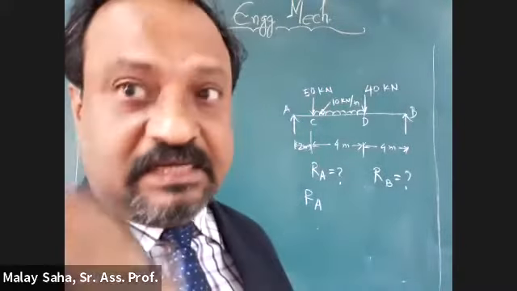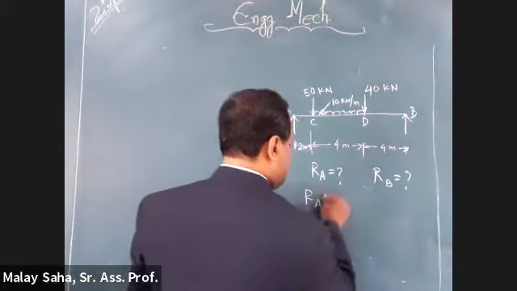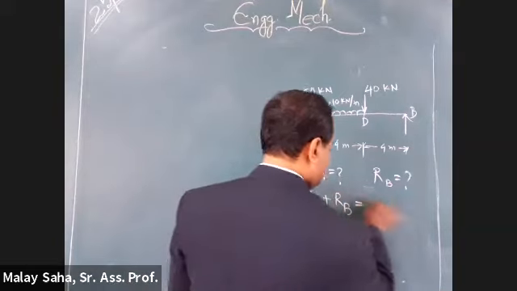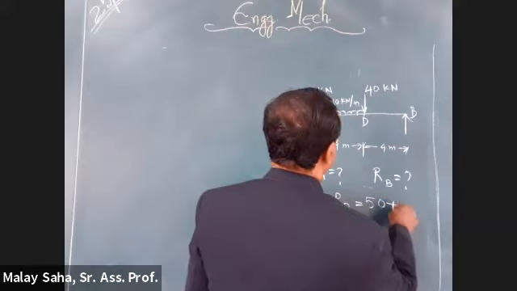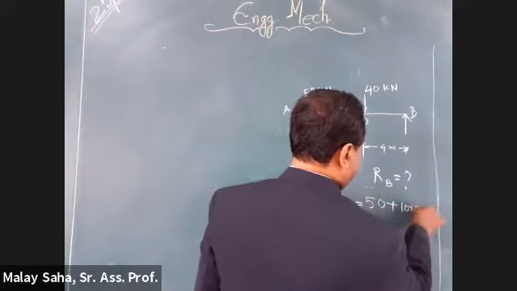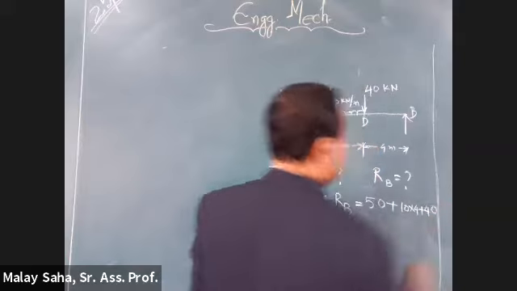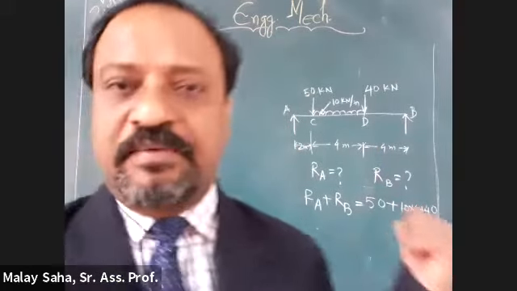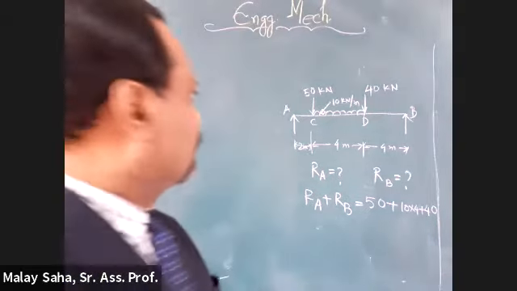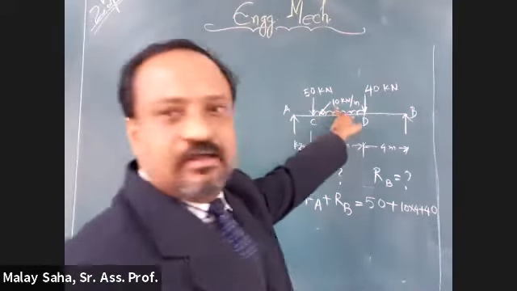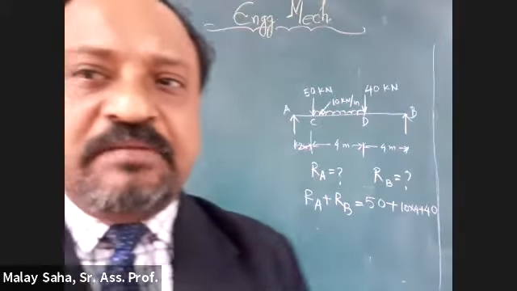First, let us understand this. What is RA plus RB? So all the forces: 50 plus 10 multiplied by 4 plus 40. Have I written correctly? I didn't understand the 10 into 4. Sir, what does 10 kilonewton per meter mean?